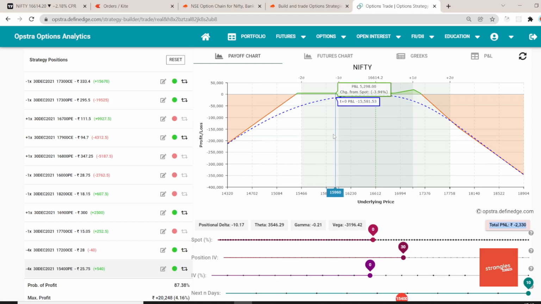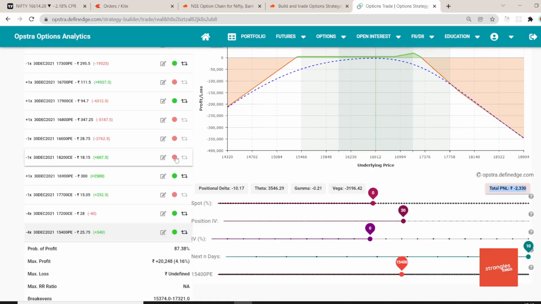Now you can see my trade is looking like a lossless trade on the P side until 15,374 here. And why is that? There are a couple more adjustments which I did, right? If you see, there are a couple of call side options that I have booked: 17,700 call and 18,200 call.